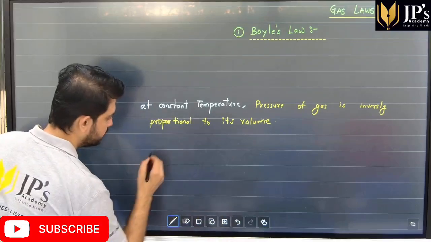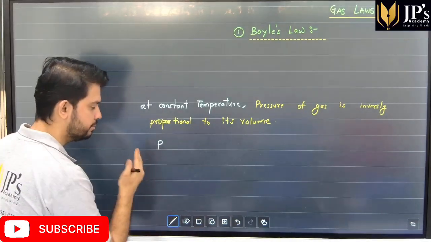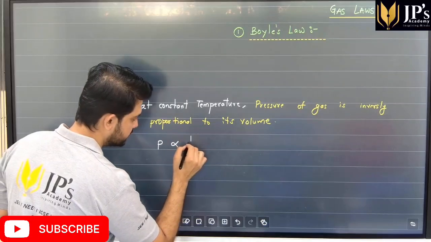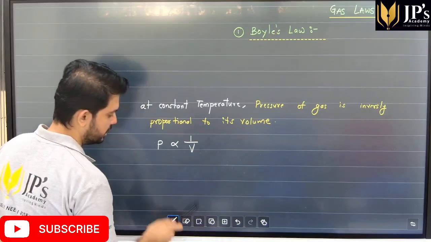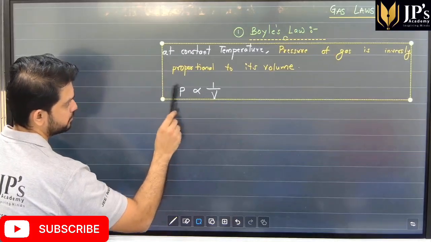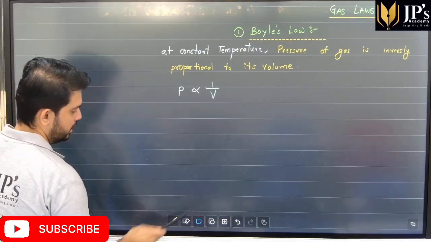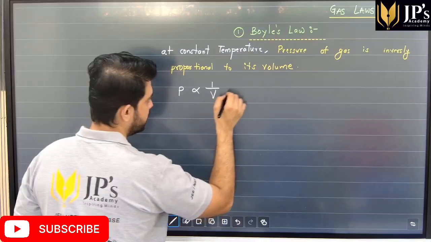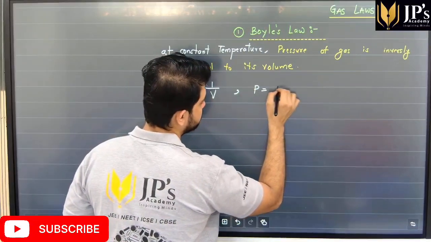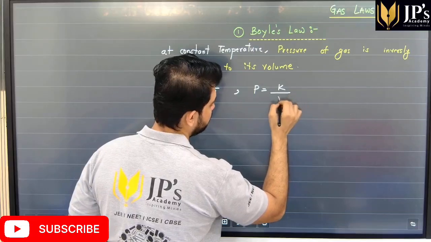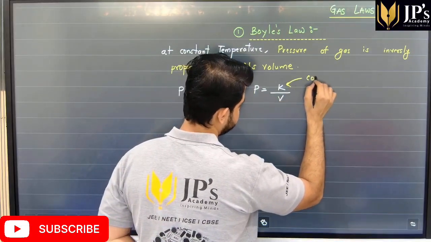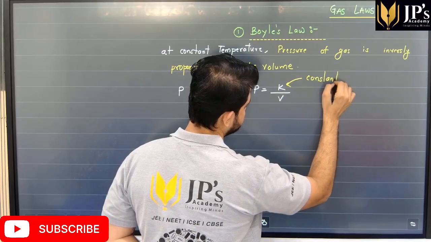So we can apply the relationship that, let's say students, if P is the pressure of the gas, V is the volume of the gas, we can say that pressure is inversely proportional to volume. Now, in order to remove proportionality, let's introduce a constant. So we can say that pressure is equal to some constant K upon volume, where K here is nothing but your constant.